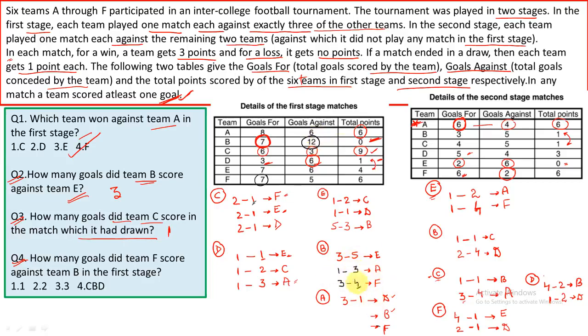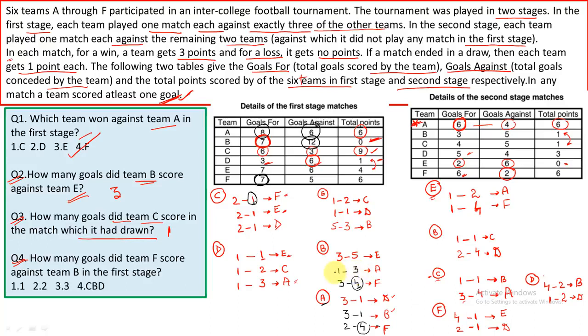Now we have seen that 1 and 3 is a combination. So the matches played by A against B would be 3 and 1. Now total number of goals made by A is 8, so this would be 2. And total number of goals conceded by A is 6, so this would be 4. Now let's cross check the total number of goals made by F. It would be 4 plus 4, 8, and plus this one, 9. So 9 is not possible because total number of goals made by F is 7 itself. So this case of 1 3 is not possible.